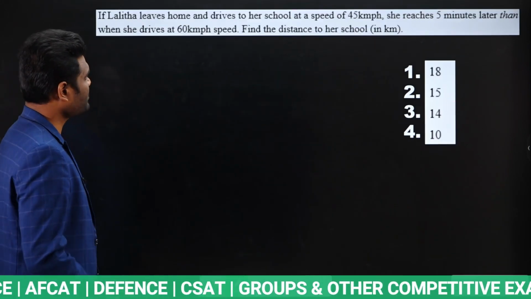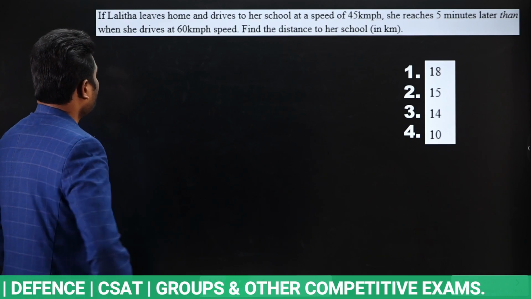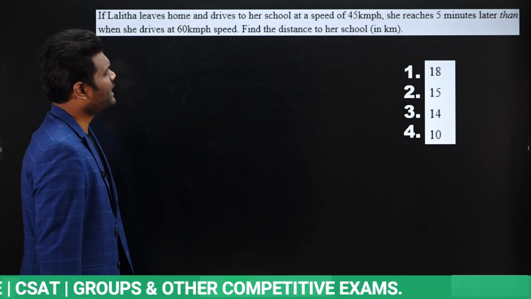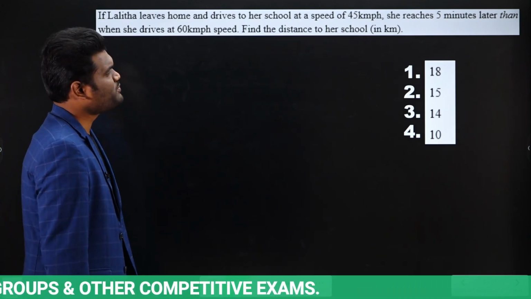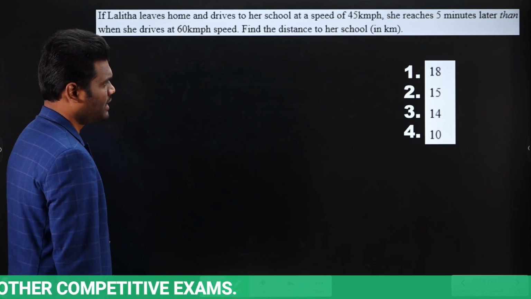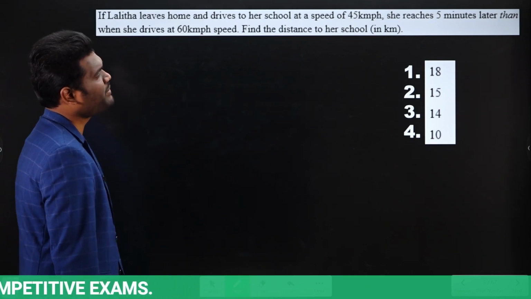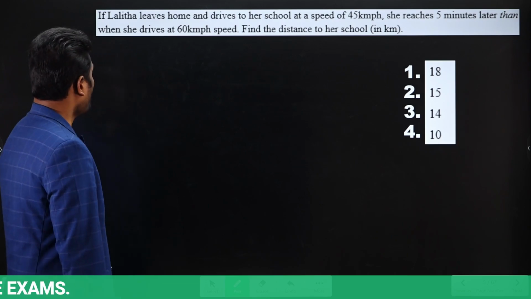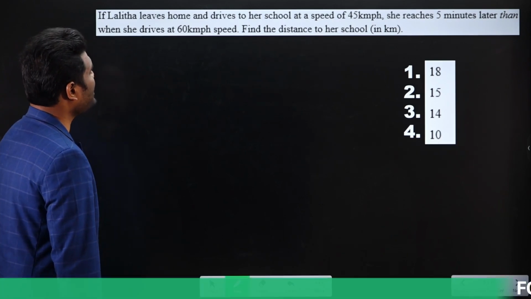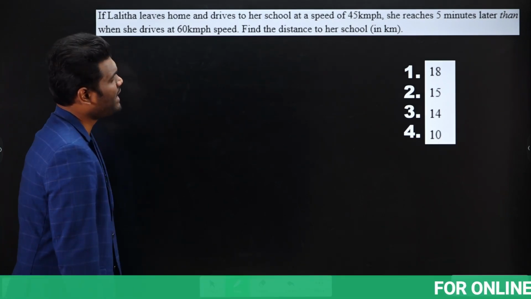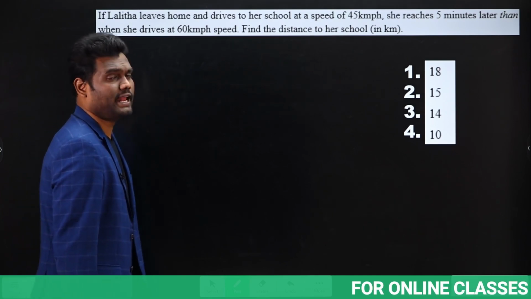Okay. Next: if Lalita leaves home and drives to her school at a speed of 45 km per hour, she reaches 5 minutes later than when she drives at a speed of 60 km per hour. Find the distance to her school in kilometers.